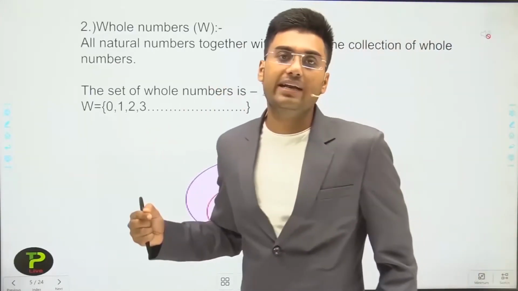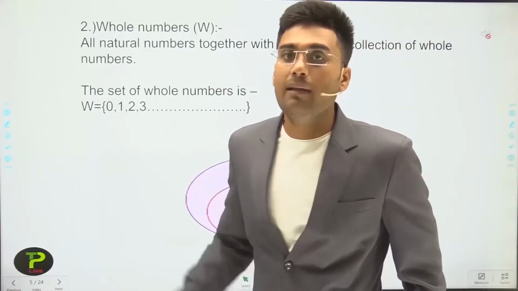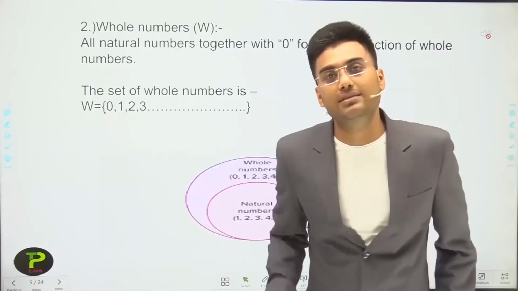Again we cannot identify the largest whole number, but the smallest whole number is 0.